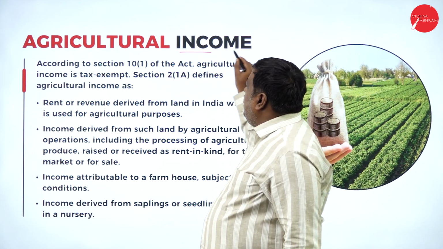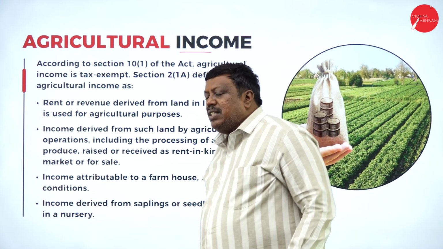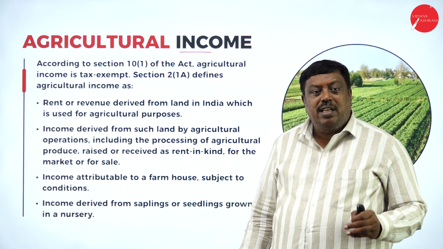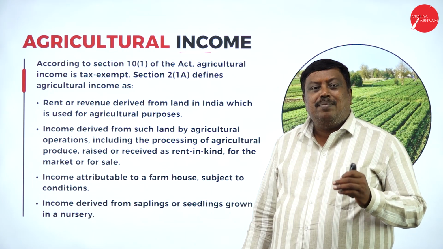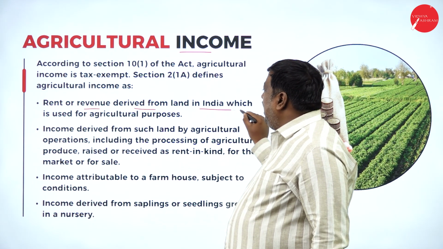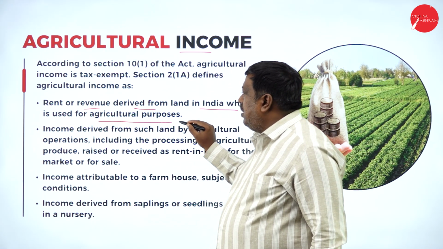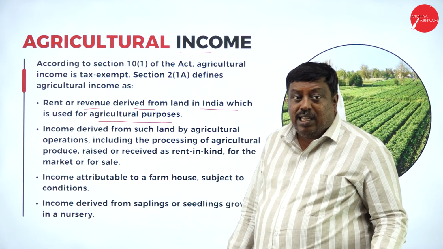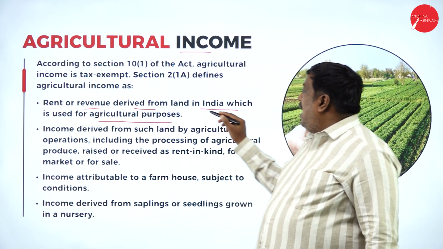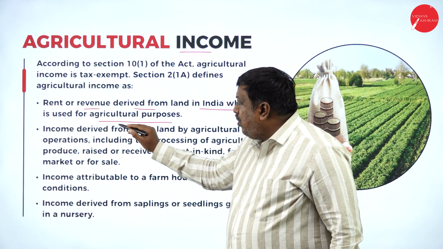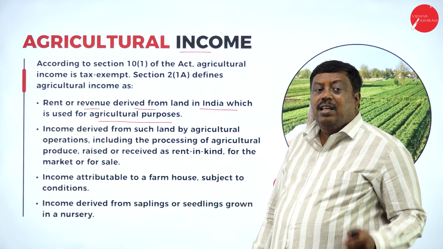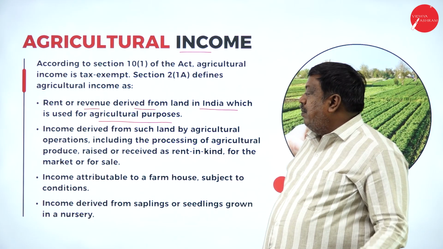Agricultural income. Agricultural income is income which is exempted from tax under section 10 subclause 1 as per the norms of the Income Tax Act 1961. It is any rent or revenue derived from land in India which is used for agriculture purposes. So what is agricultural income? It means any rent or revenue received for land in India which is used for agriculture purposes. And if it is used for non-agricultural purposes, then it is taxable income.